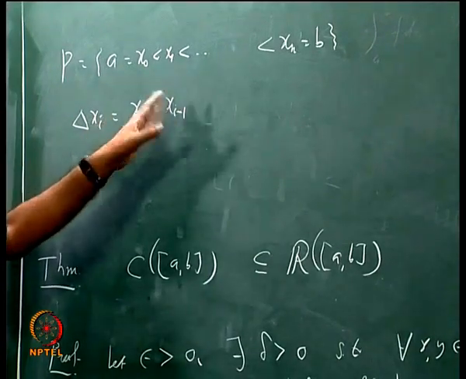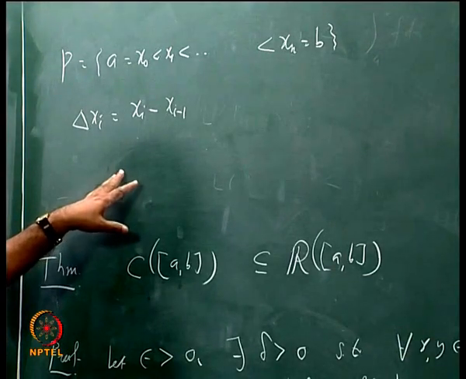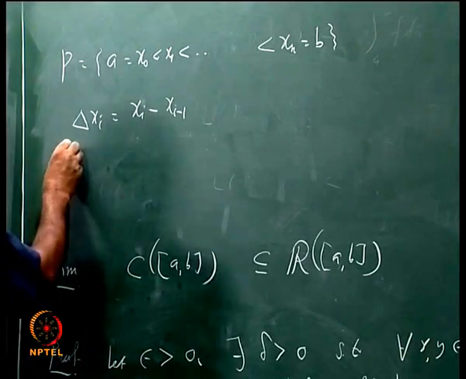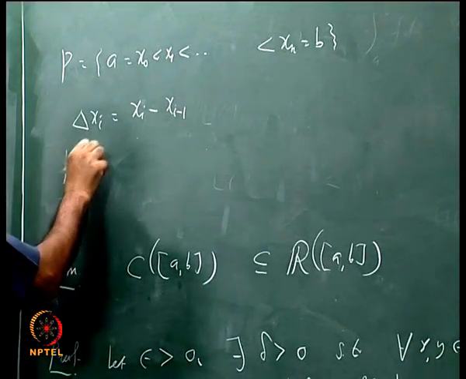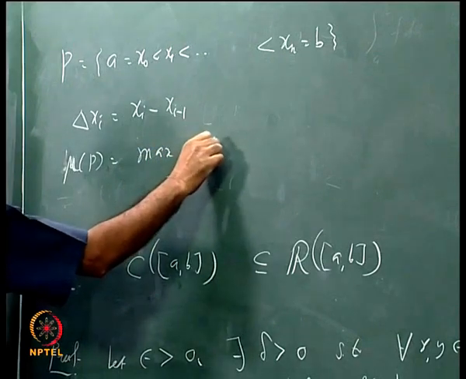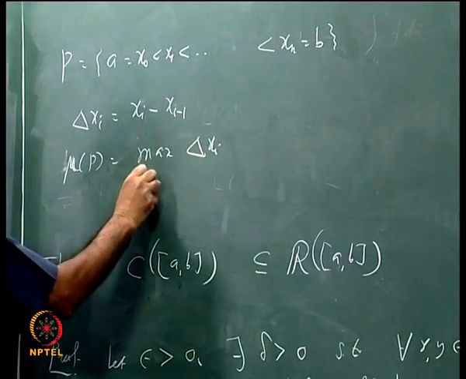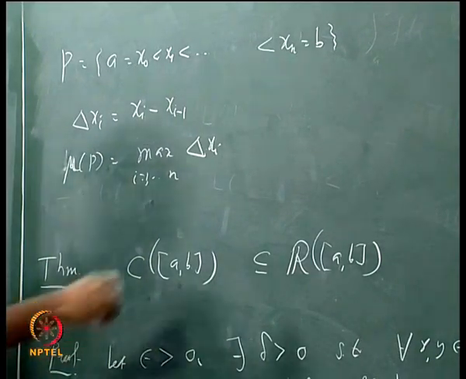There are n such subintervals. So you take the maximum of that, that is called the mesh of the partition and denoted by mu of P, the maximum of delta xi, i going from 1 to n. So this is called the mesh of P.